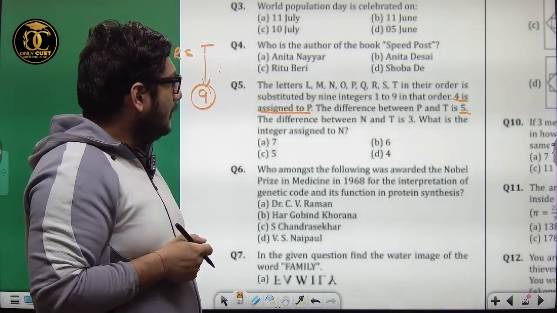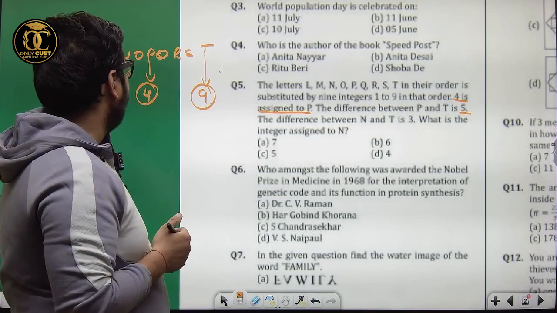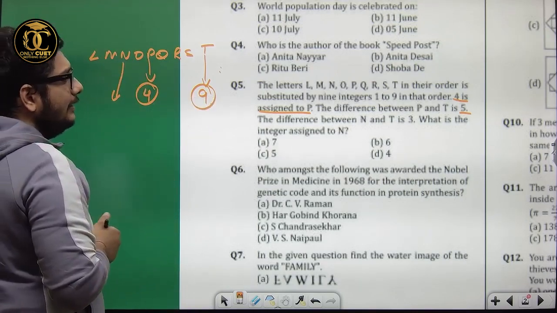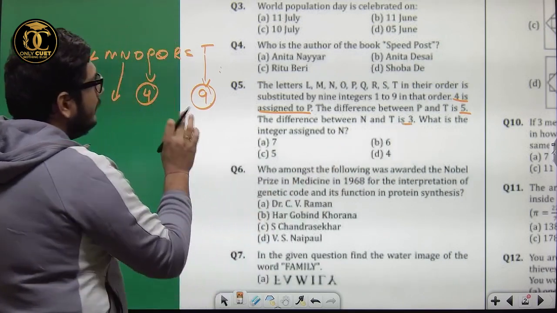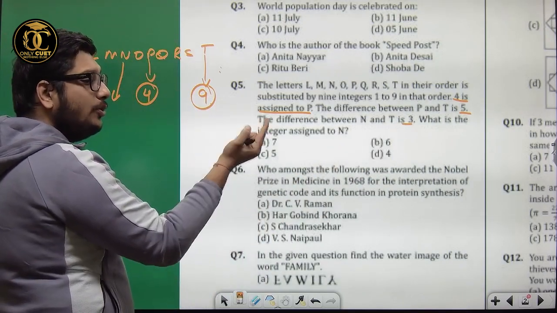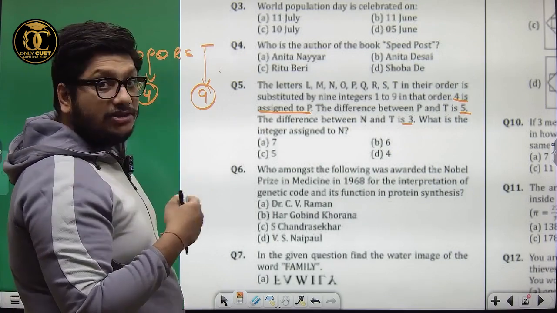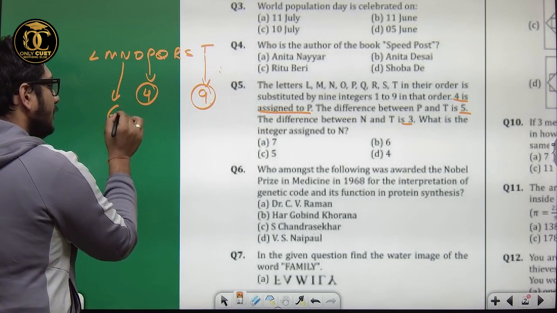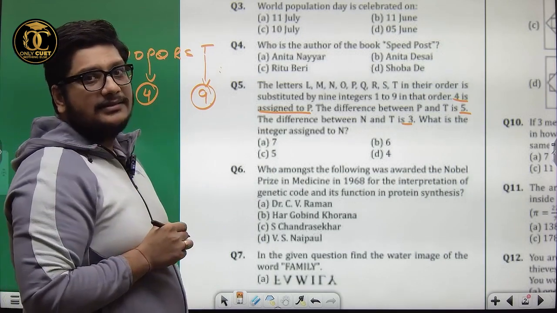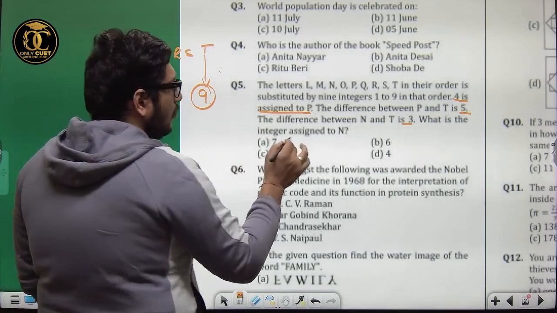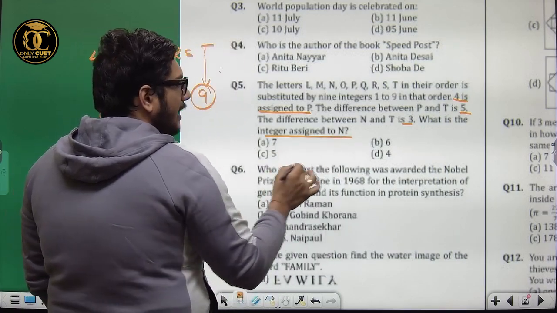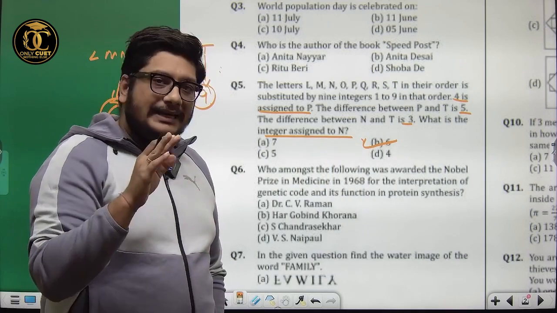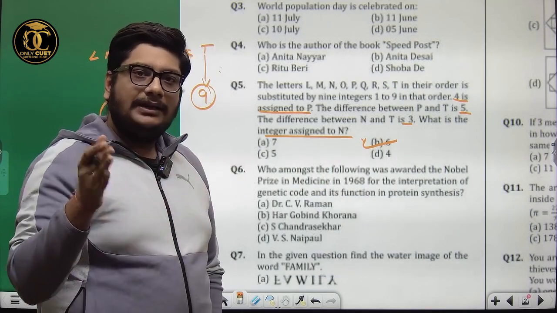Understood? Now, the difference between N and T is 3. The value of N can either be 12 or 6, but 12 is not among the options which have been given to us. So only 6 is possible. So N has value 6. Now what is asked is, what is the integer assigned to N? N has been assigned option B, 6. Clear? Easy one. I hope you have been able to comprehend step by step.